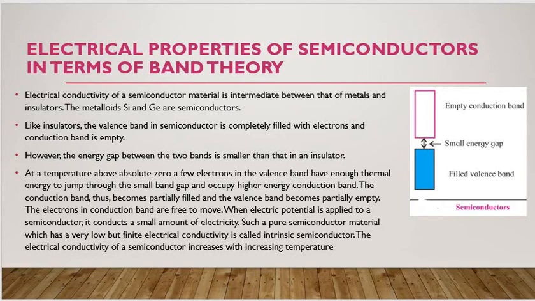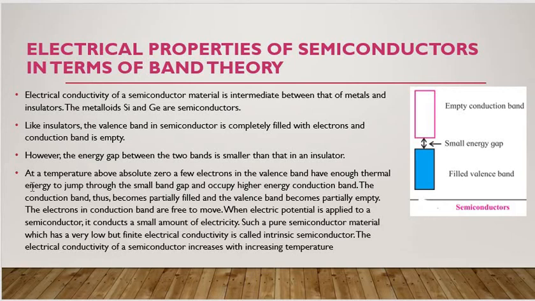Like insulators, the valence band in semiconductor is completely filled with electrons and conduction band is empty. But the energy gap between the two bands is smaller than that of insulators. At a temperature above absolute zero, a few electrons from valence band have enough thermal energy to jump through the small band gap and occupy the higher energy conduction band.